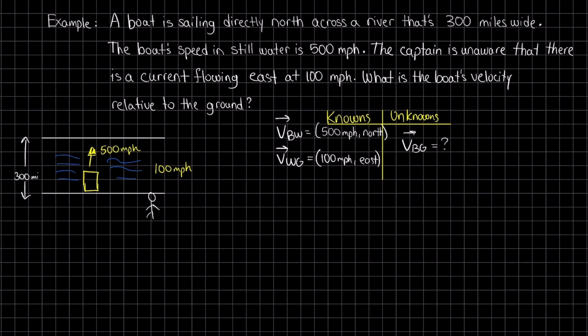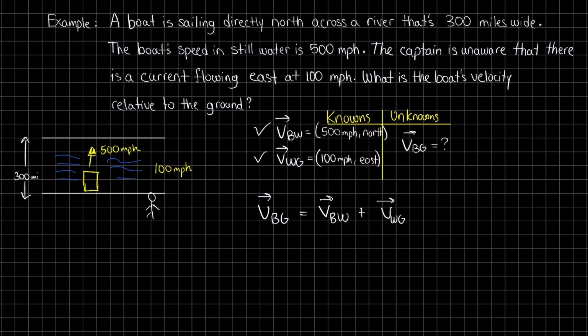Now, for me to set this up correctly, I need the inner subscripts to cancel. Because I'm looking for VBG, the velocity of the boat with respect to the ground, here I'm going to have a V, it's going to start with a B, and then I'm adding another velocity, and it's going to end with a G. The only other subscript that matches in this scenario is the water. So I need to know the velocity of the boat with respect to the water, which I do, and the velocity of the water with respect to the ground, and that I do know. Therefore, I've set up my relative velocity formula correctly.